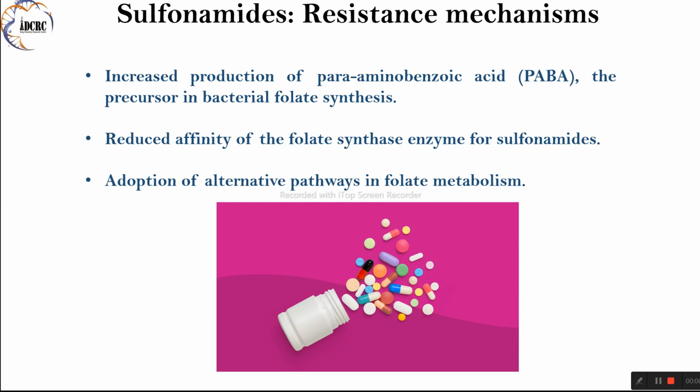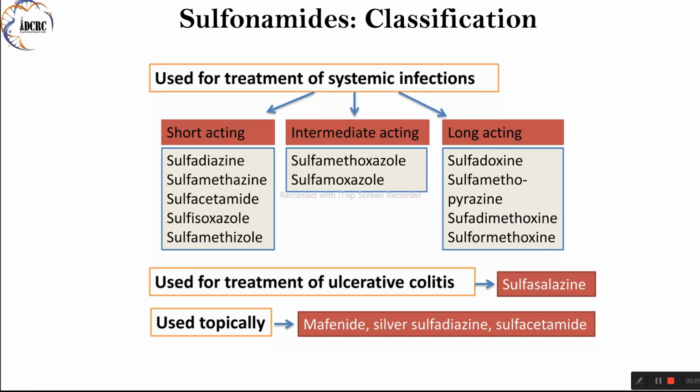Furthermore, resistance to sulfonamides is a significant challenge in the management of bacterial infections. Various bacterial strains, including Gonococci, Pneumococci, Staphylococcus aureus, Meningococci, Escherichia coli, Shigella, and certain Streptococcus species, have demonstrated the ability to develop resistance to these antimicrobial agents. Despite these challenges, sulfonamides remain of clinical interest due to their diverse range of applications and effectiveness against various bacterial infections. Here's a breakdown of sulfonamides that are still used in clinical practice.